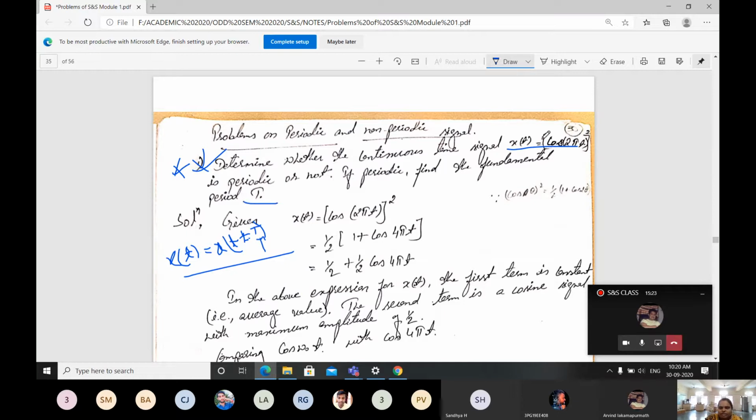First, we take the given x(t). I am writing here x(t) = cos²(2πt).